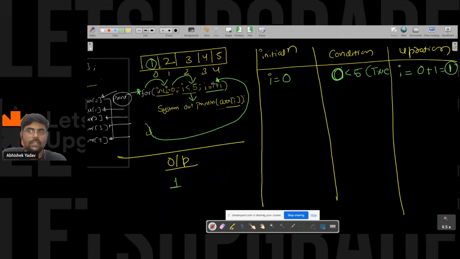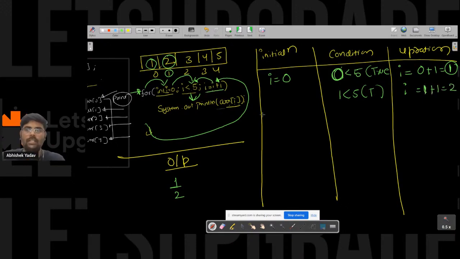After updation, you will again go to the condition part. The condition will be checked. 1 is less than 5. True. The condition is true. You will move inside the body. This time you want to print ARR of 1. So ARR of 1 is what? 2. So you will print 2 on the output screen, right, everyone? Like this. After printing, you will update the value of I, that is I plus 1. Here the value of I is 1, and 1 plus 1 will be 2.